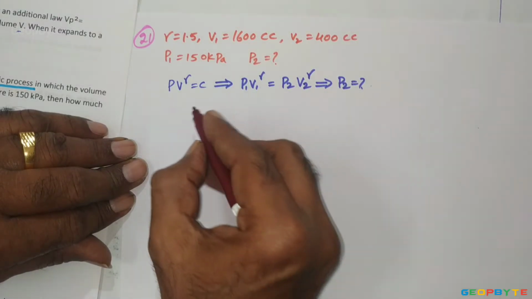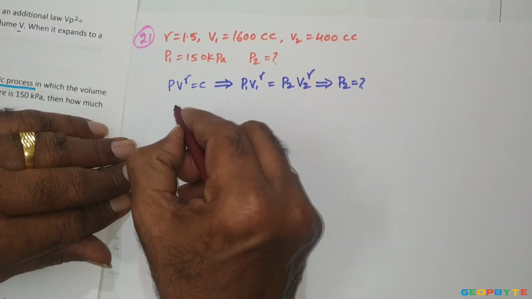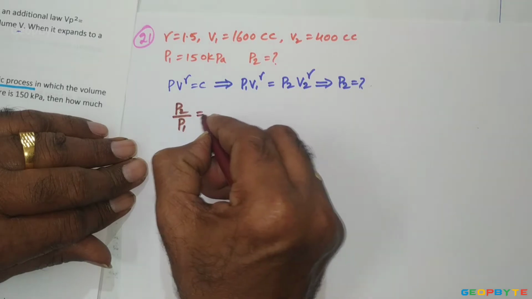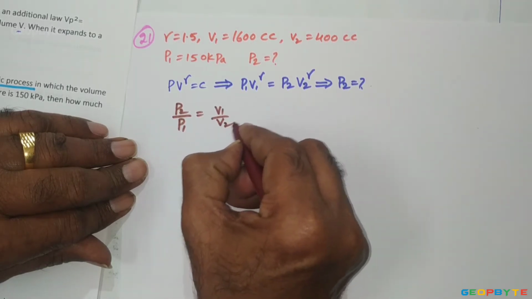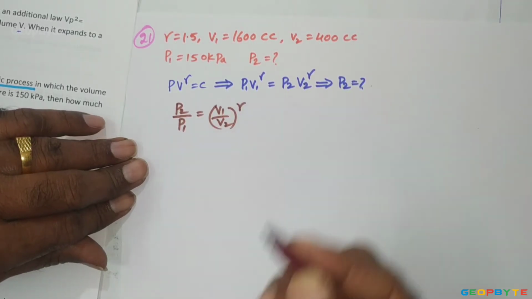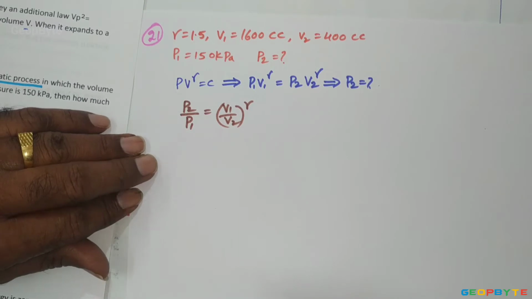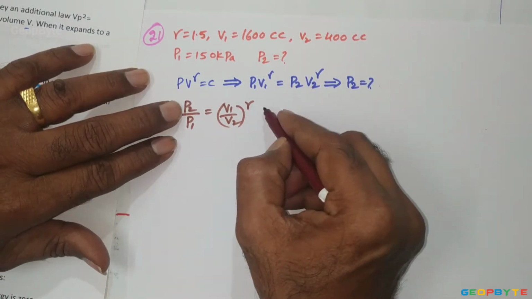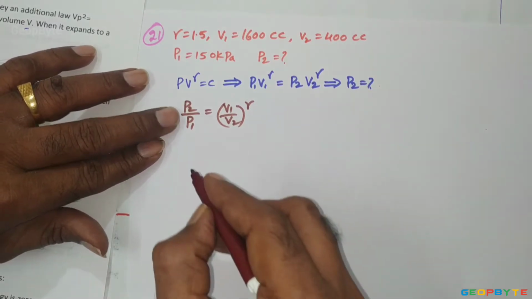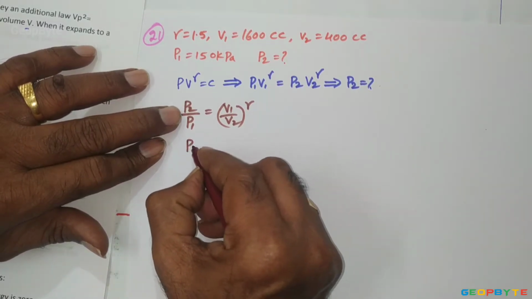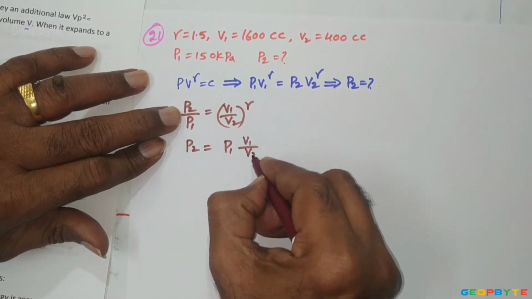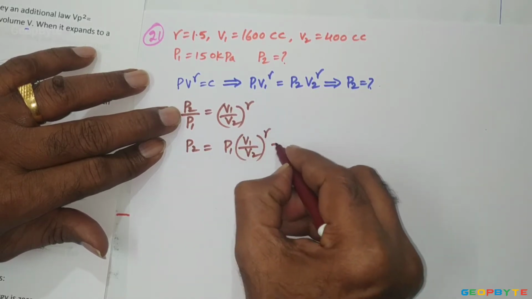Now, from this relation, I can write that P2 by P1 is equal to (V1 by V2) power gamma. Okay. From this, P2 equal to P1 into (V1 by V2) power gamma.